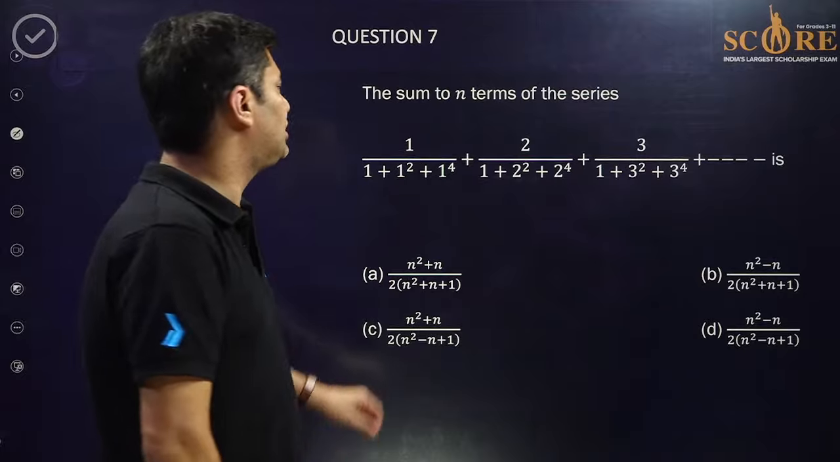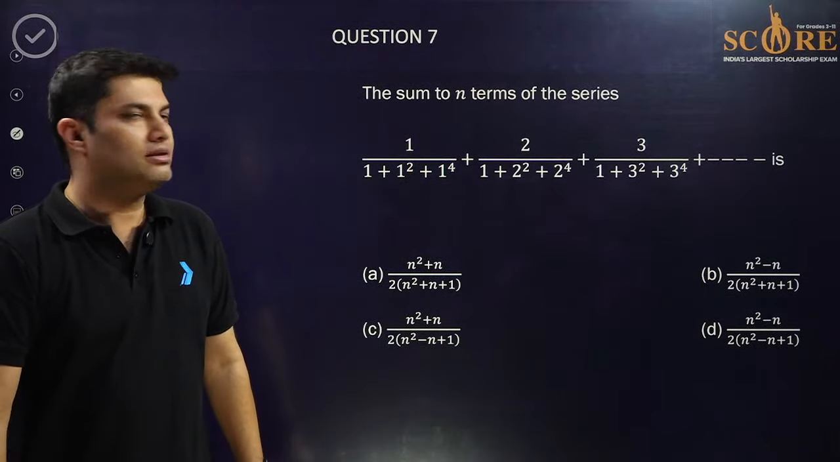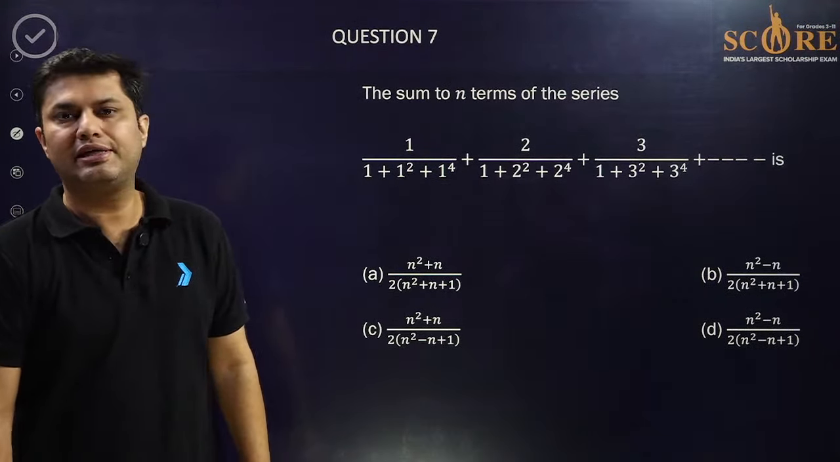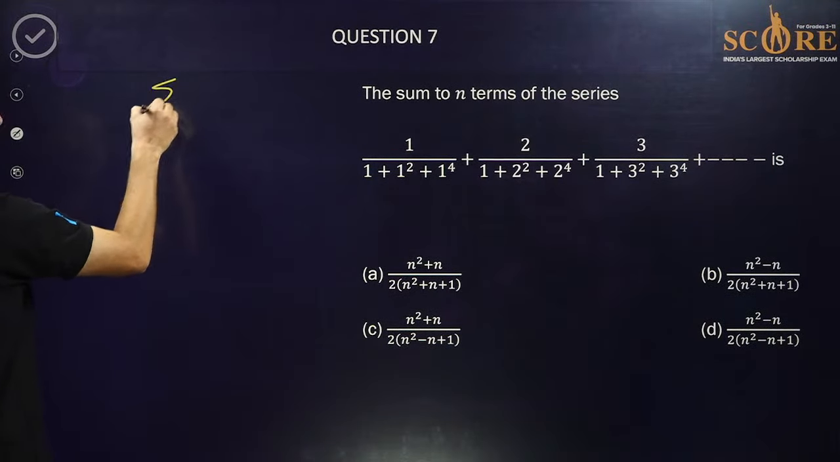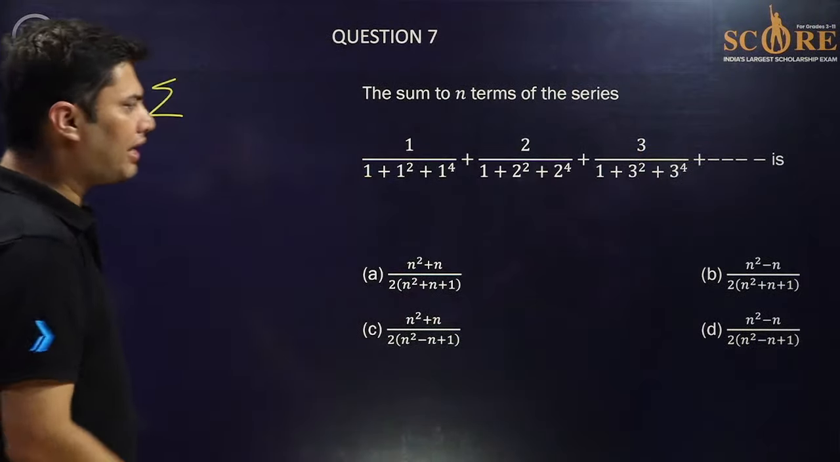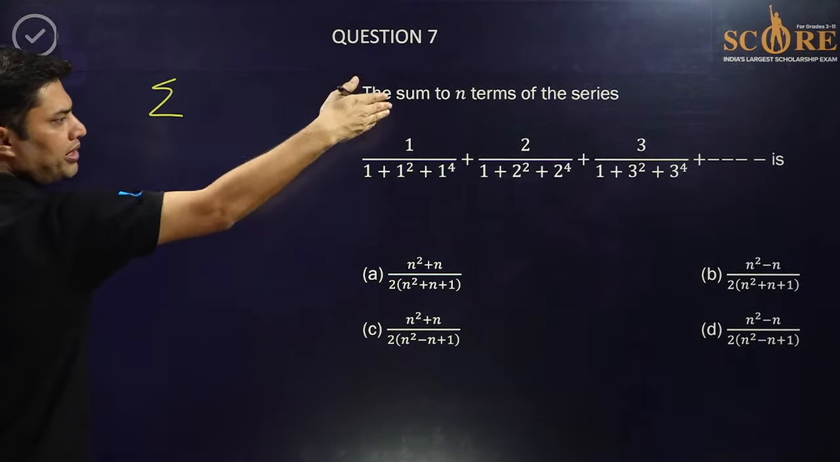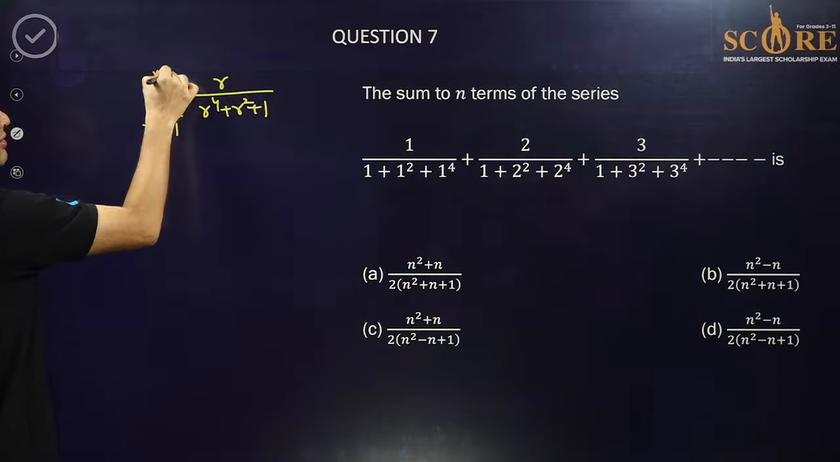These kind of questions are from the telescopic series. This is a telescopic series problem where the sum up to n terms has been asked. First, you need to write the general term of this. If you want the sum of n terms of the series, what is the nth term or rth term? The rth term has numerator 1, and the denominator is r to the power 4 plus r square plus 1, where r is from 1 to n.